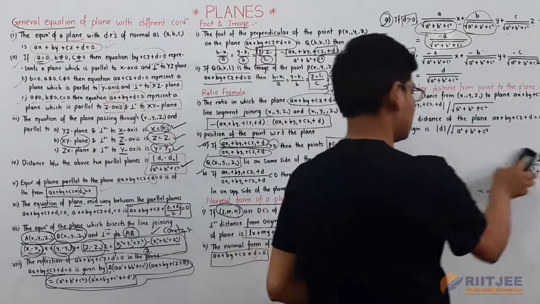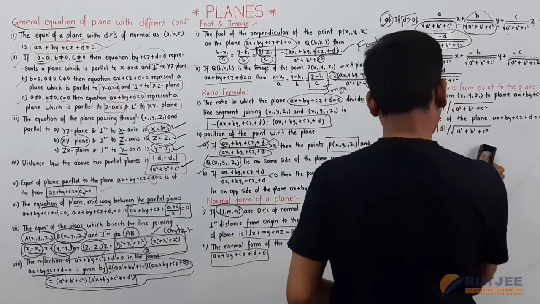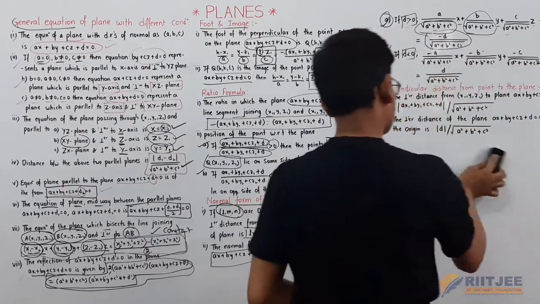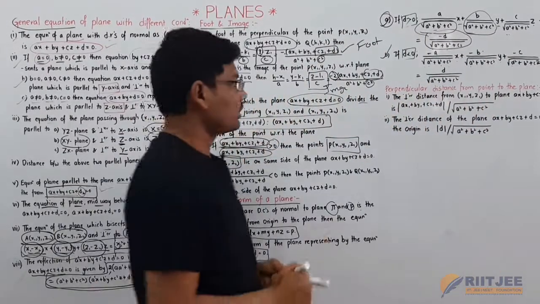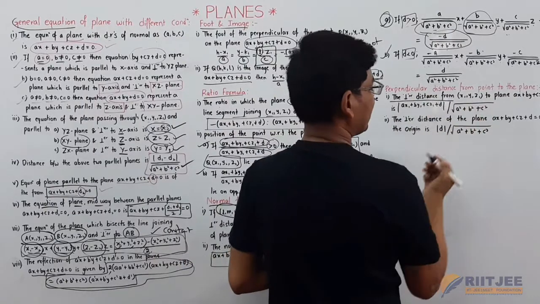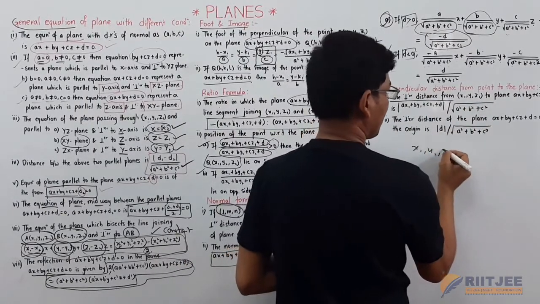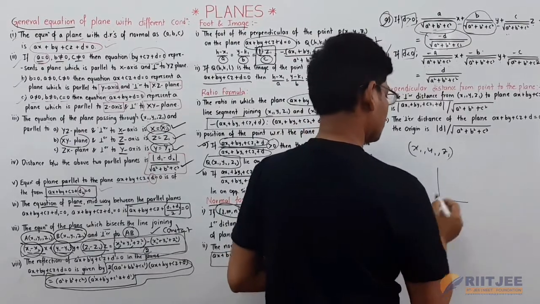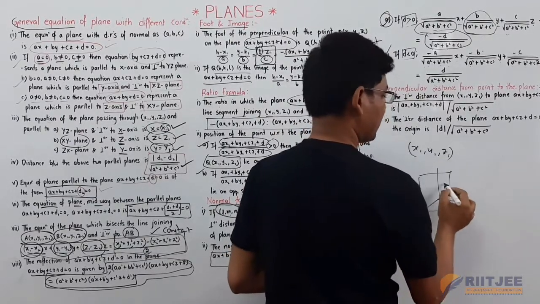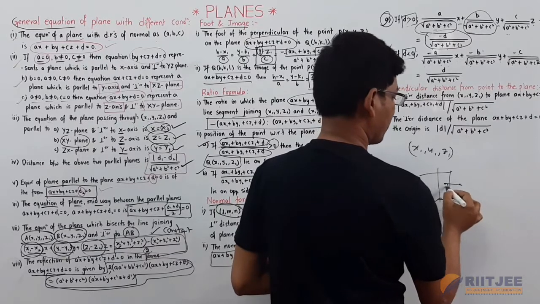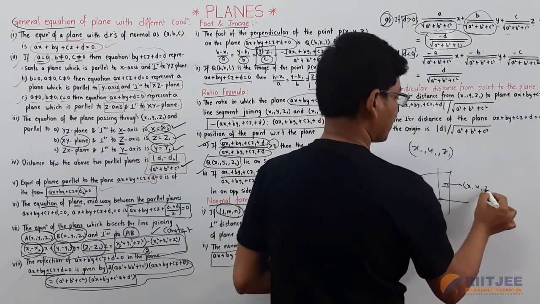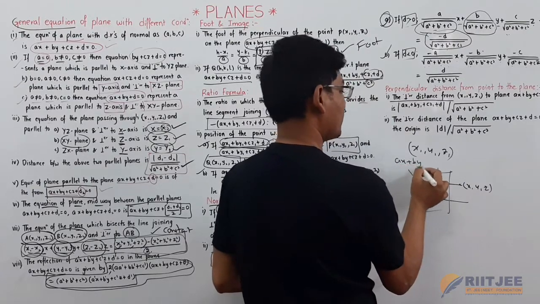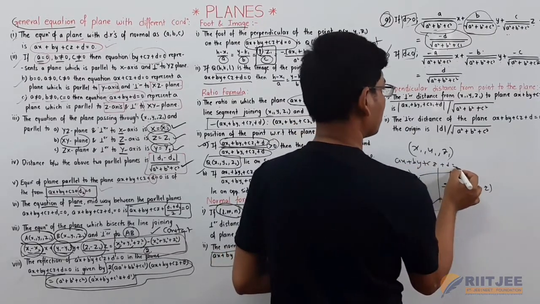Now, perpendicular distance from a point to the plane. The next topic is the perpendicular distance from x1, y1, z1 to a plane. This is the plane, and this is the point x1, y1, z1. The plane equation is ax plus by plus cz plus d is equal to 0.